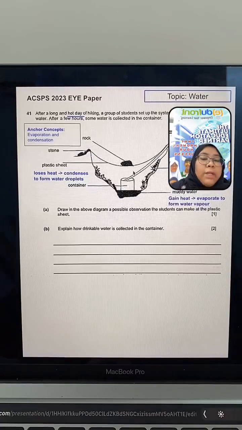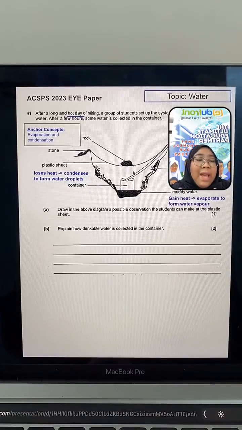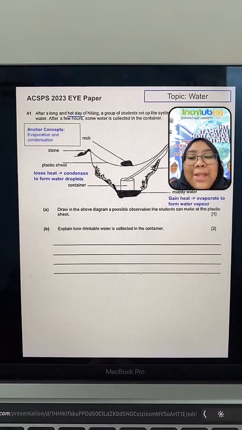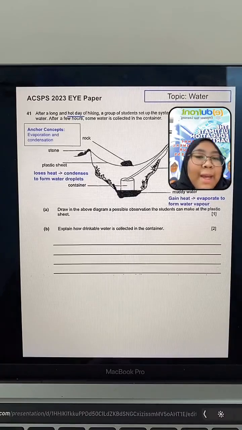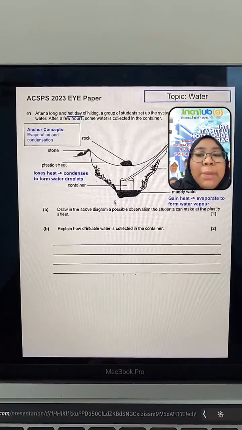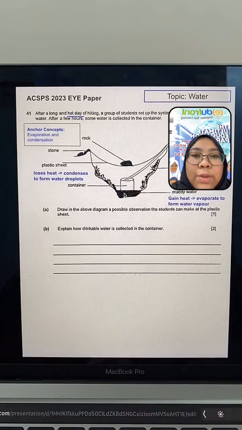Now let's go through the concepts together. Why does this happen? Why do the water drops form there? We know that it is a hot day, right? So because it's a hot day, the muddy water inside this system will gain heat. What is the heat source?